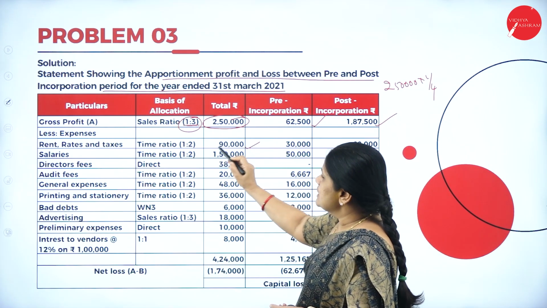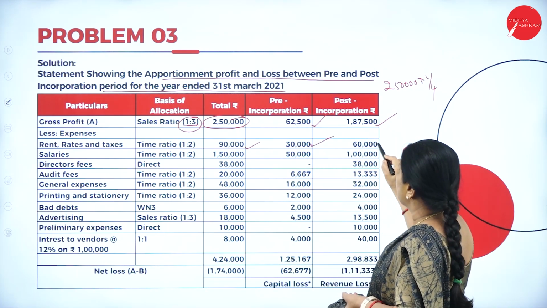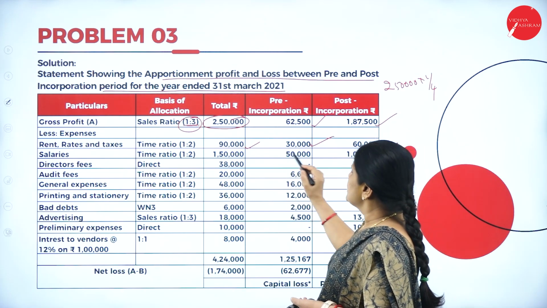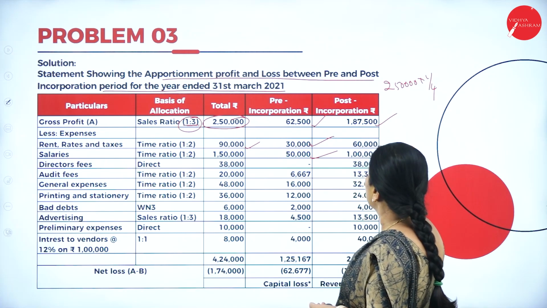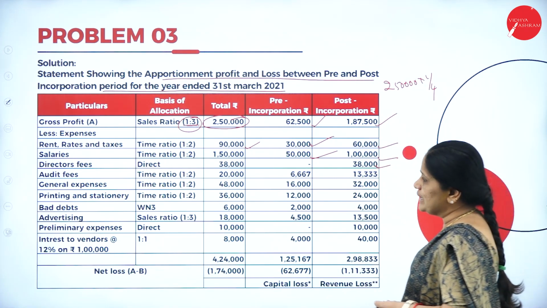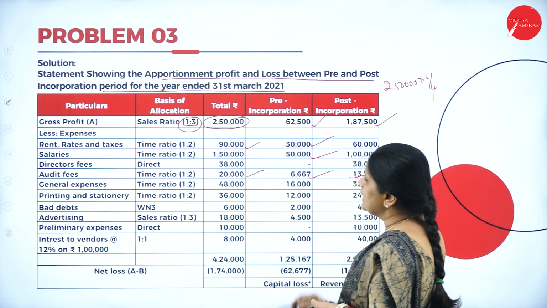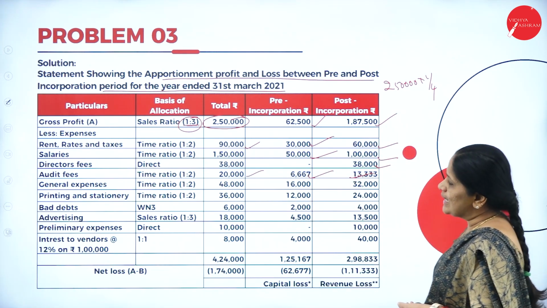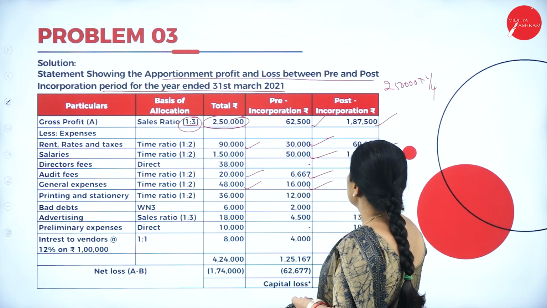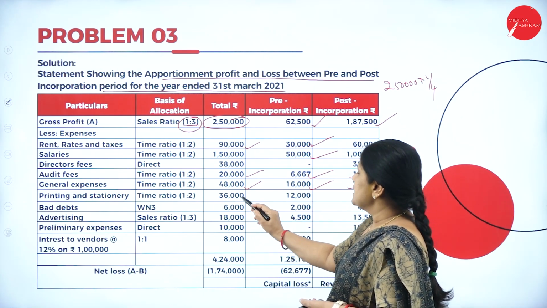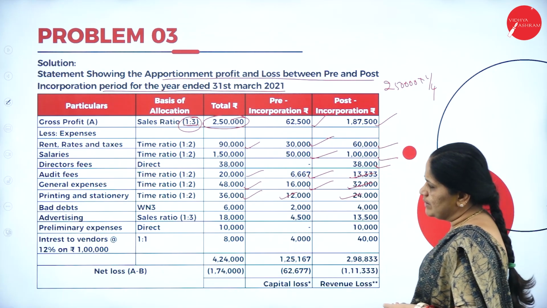So the 90,000 I have divided on the basis of 1:2. That is 30,000 and 60,000. Salaries also 50,000 and 1 lakh. Directors fees will directly go to the post-incorporation period. Then audit fees 20,000, I have shared on the basis of time ratio, that is 1:2. General expenses is 48,000, that is 16,000 and 32,000. Printing and stationery 36,000, again divided on the basis of time ratio.